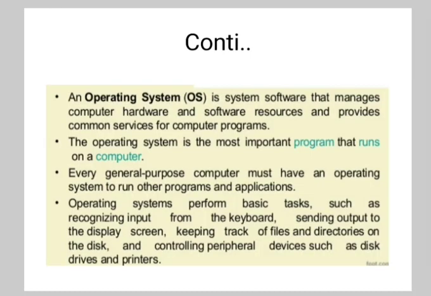So, an operating system is system software that manages computer hardware and software resources and provides common services for computer programs.